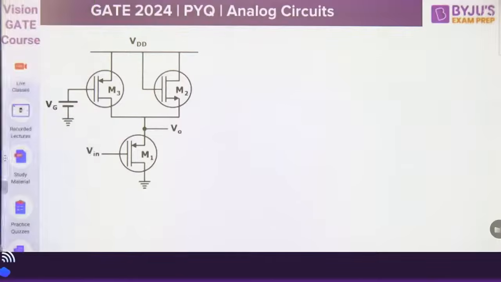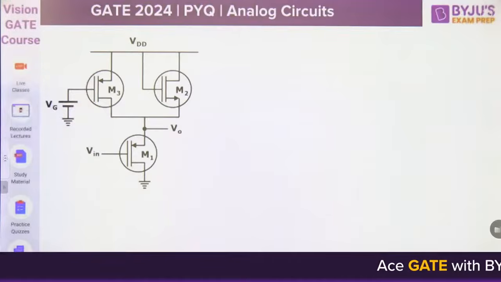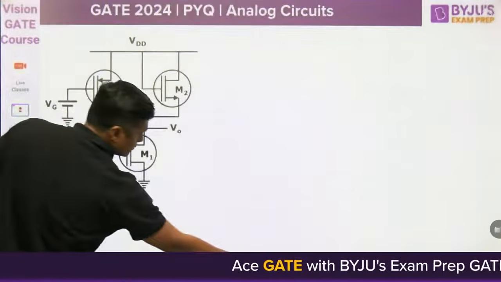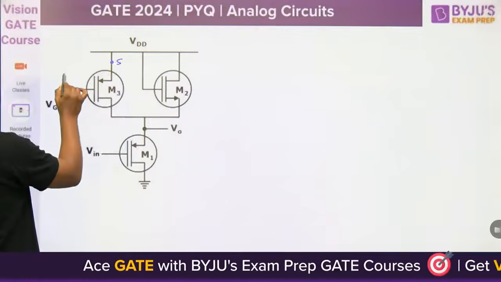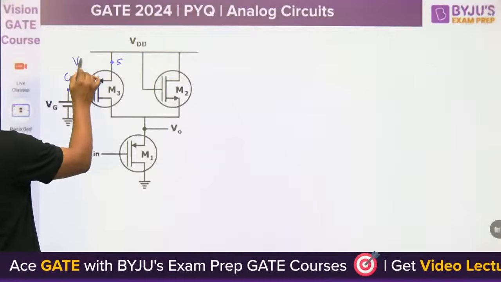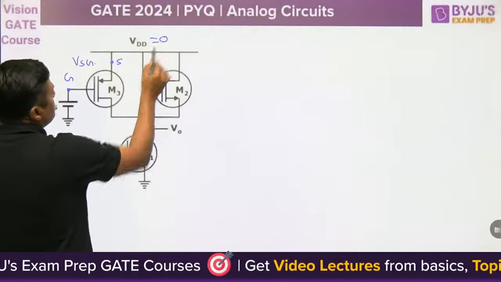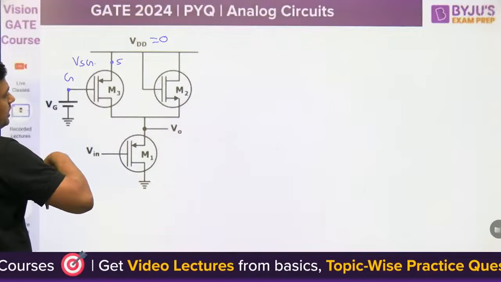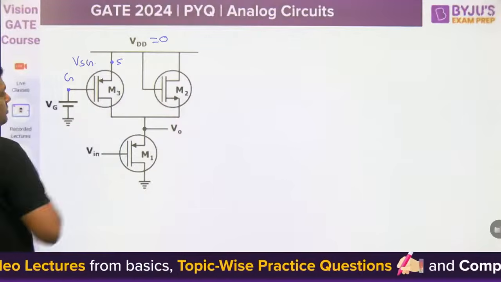Watch this. This is the PMOS. First of all, remember this is the source, this is the drain, and that is the source to drain voltage, and the source to gate voltage VSG. This is for AC analysis, so make it 0. Here we are giving the V0, here we are getting the Vin, and the source to gate voltage is 0. That's why the VSG will become 0.